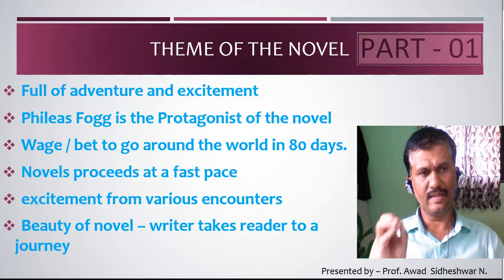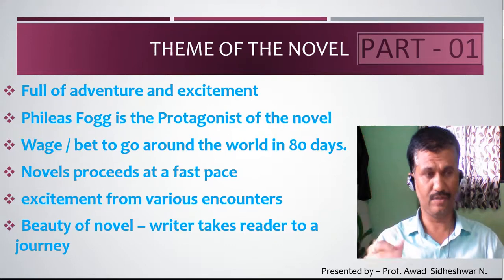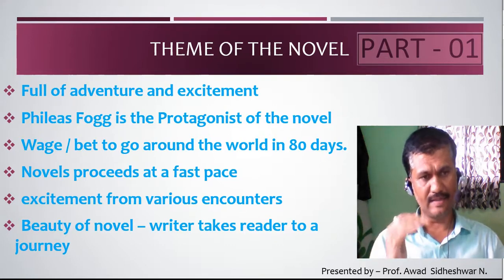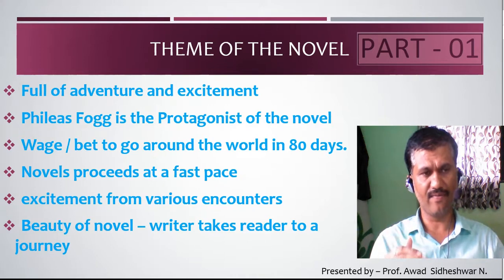So they were discussing who the robber was and where he went. That conversation leads to a wager, or bet, or challenge. And here our protagonist Phileas Fogg was quite sure he could travel around the world in 80 days.